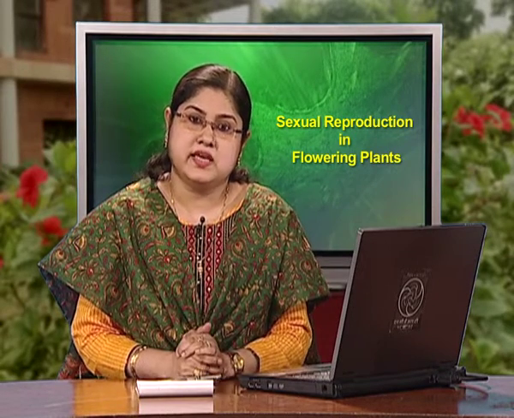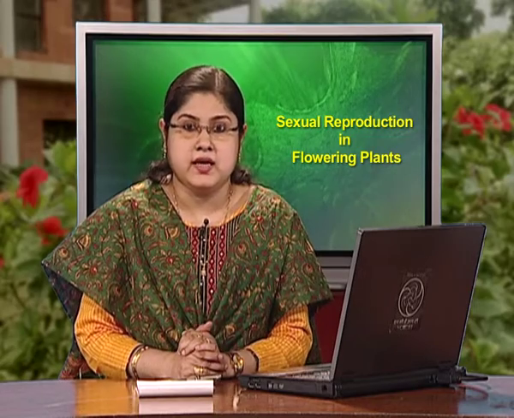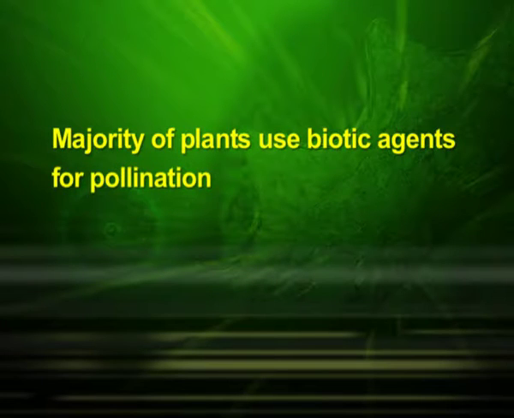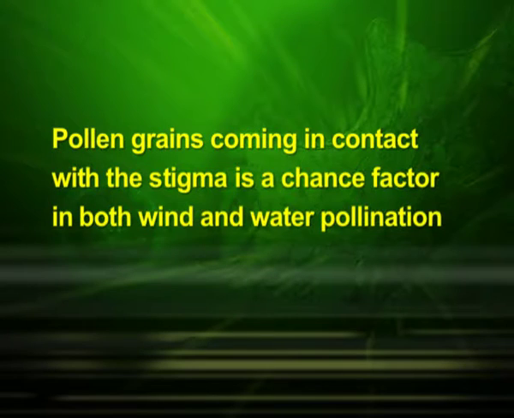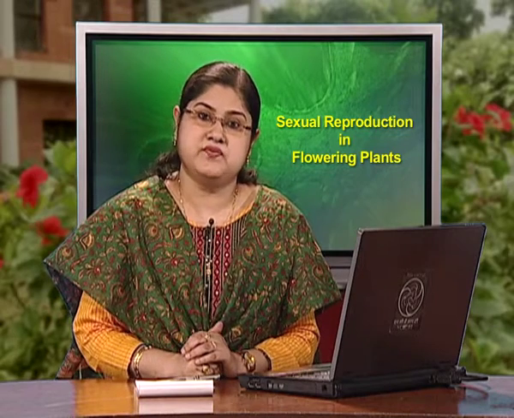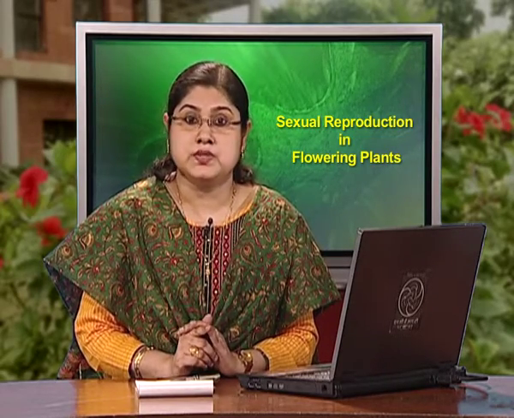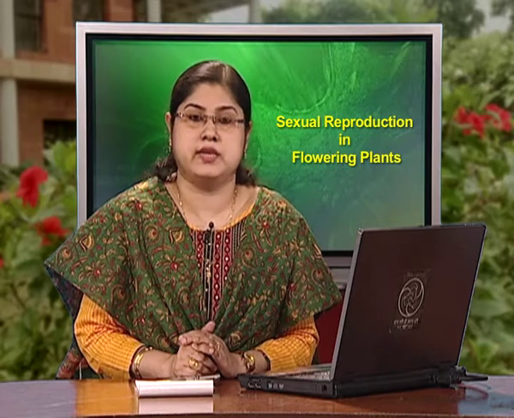Now, let us discuss the agents of pollination. Plants use wind and water as abiotic and animals as biotic agents to achieve pollination. The majority of plants use biotic agents for pollination. Only a small proportion of plants use abiotic agents. Pollen grains coming in contact with the stigma is a chance factor in both wind and water pollination. To compensate for these uncertainties and associated loss of pollen grains, the flower produces enormous amounts of pollen when compared to the number of ovules available for pollination.